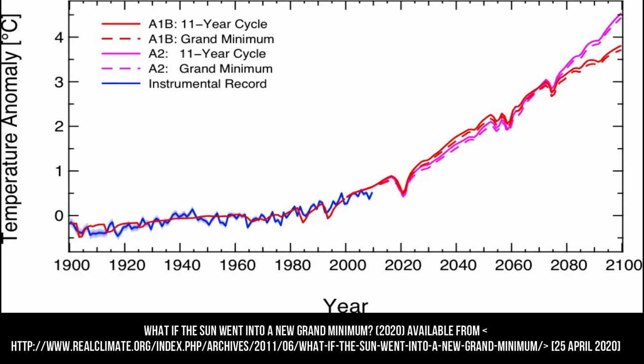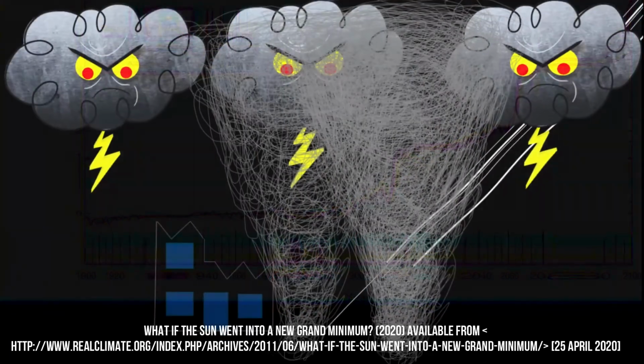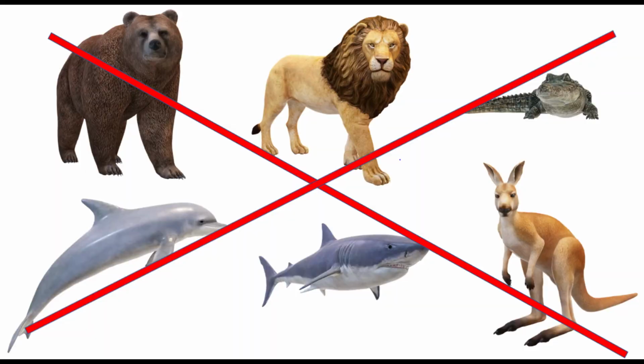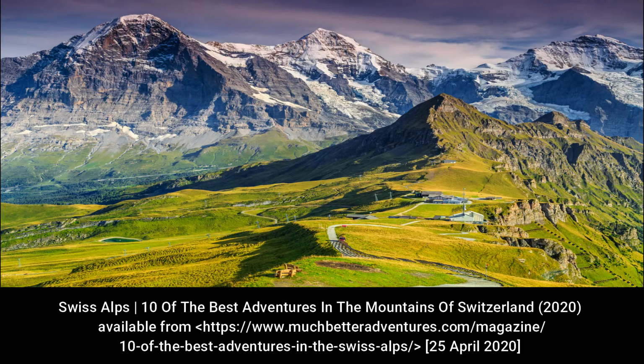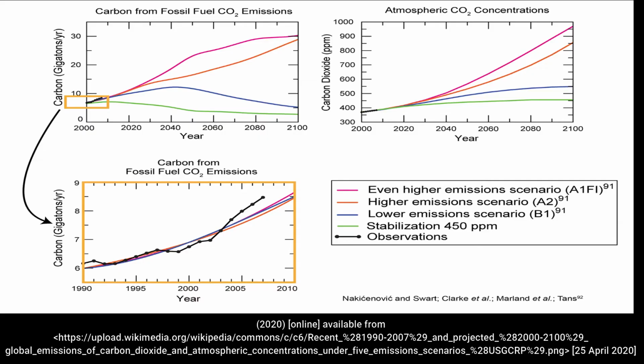Also, the frequency and severity of natural disasters could increase, as well as an increase in the loss of species. Heat waves and sea levels would increase by about 60 to 100 centimeters. Scientists say that mountain regions such as the Alps could completely disappear by 2100, and CO2 could increase to 800 parts per million by 2100 in the worst case scenario.